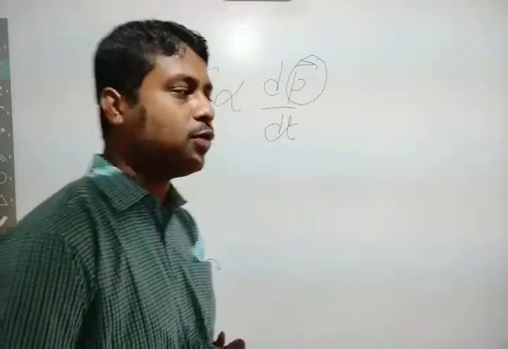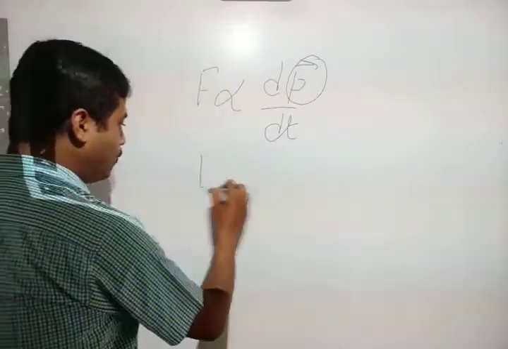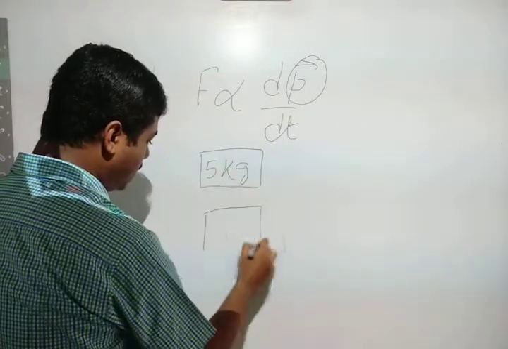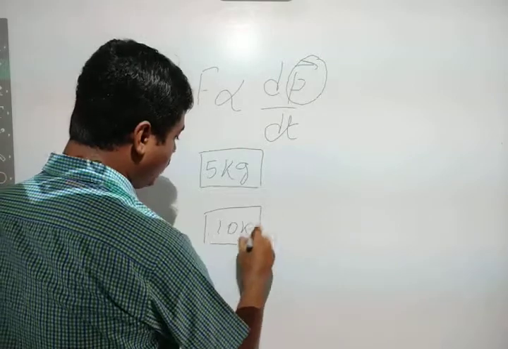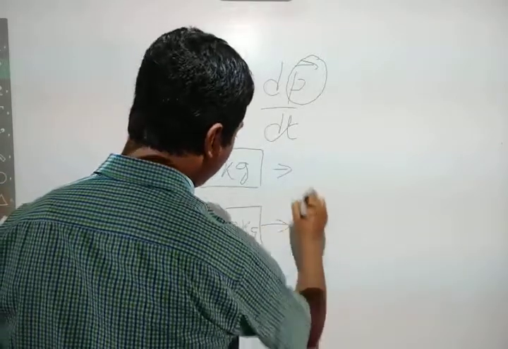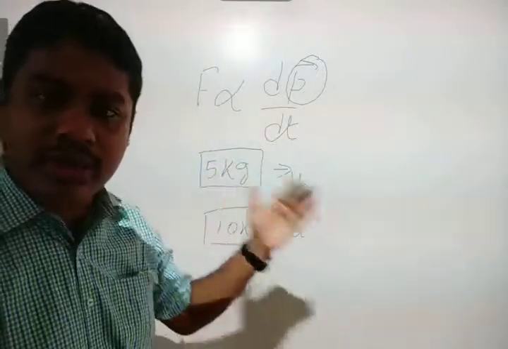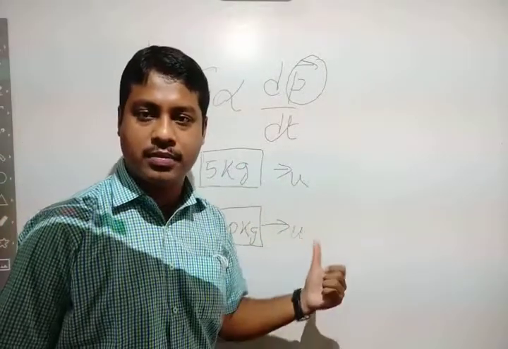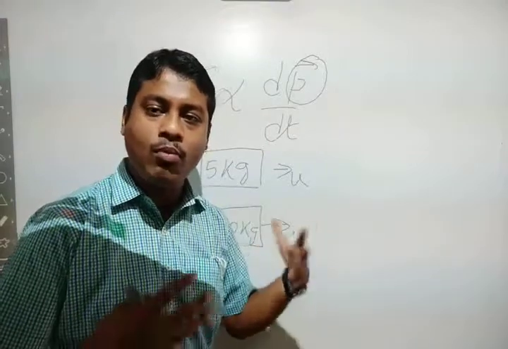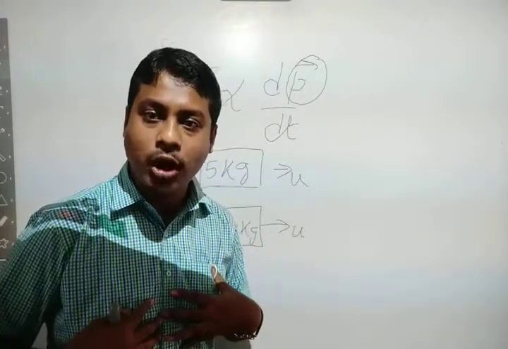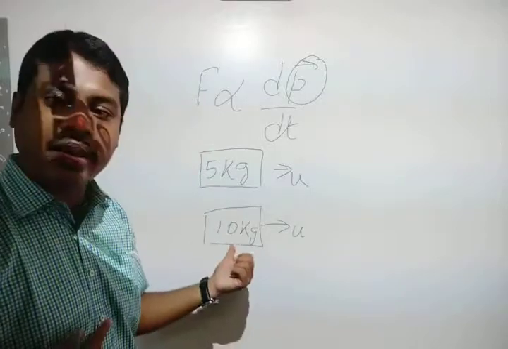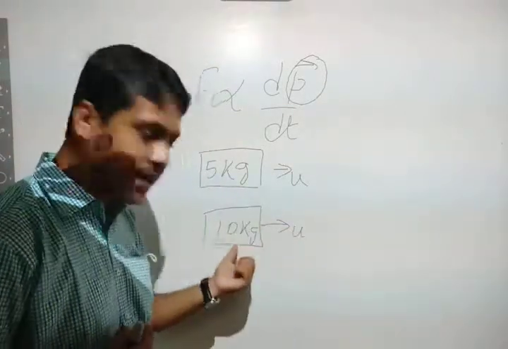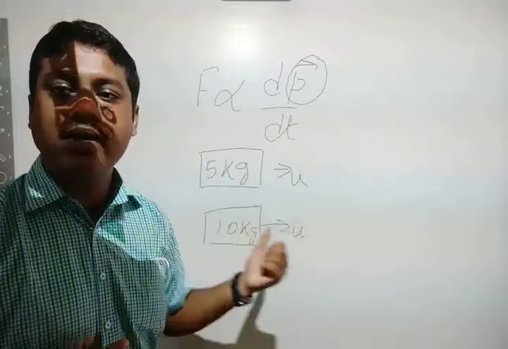As an example, we have a 5 kg object and a 10 kg object, both moving with the same initial velocity u. If I tell you to stop these two objects, which object will require more force to stop? Obviously the 10 kg object, because the amount of motion contained in the 10 kg object is more than in the 5 kg.